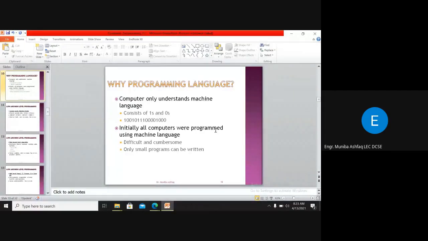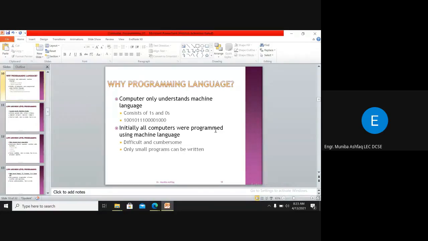It was very difficult as a human to learn these ones and zeros for each and every instruction. Moreover, it was also difficult if we got an error. If we got an error in our program and wanted to diagnose it, it was even more difficult to find where we had made a mistake. Third, as it requires a lot of lines of code, the development process was very slow, right?